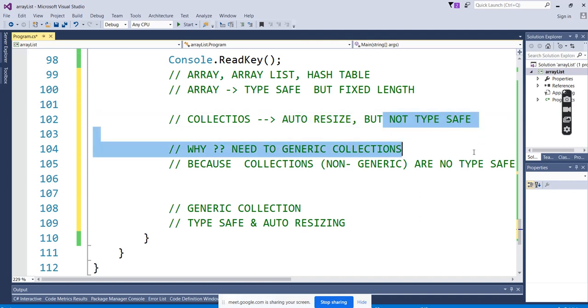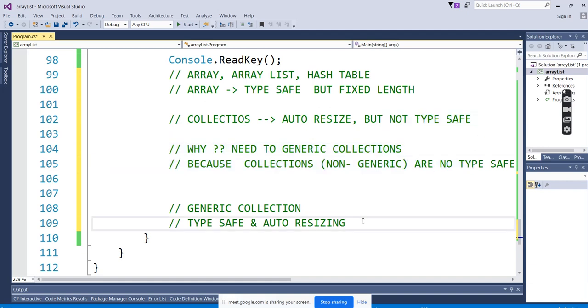We can mix all the data types together. But for some scenarios, I want the data types separated, and for that I want dynamic size. Size has to be increased. For that, Microsoft has introduced generic collections.